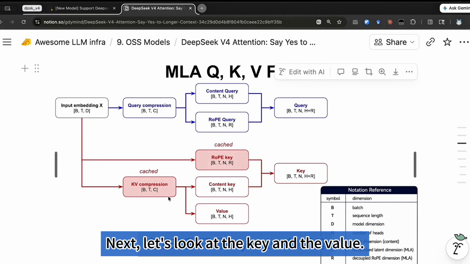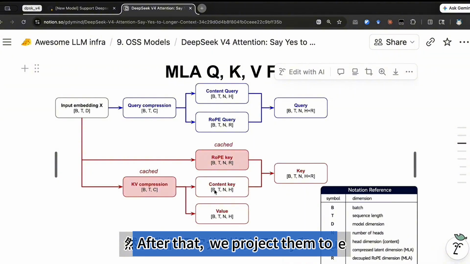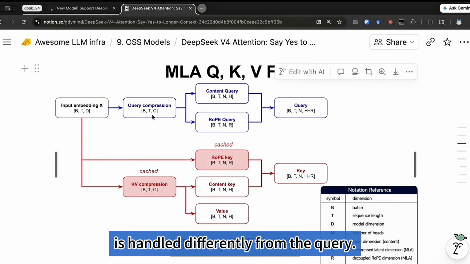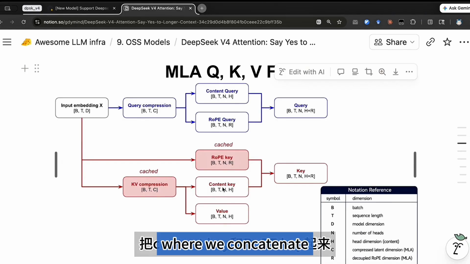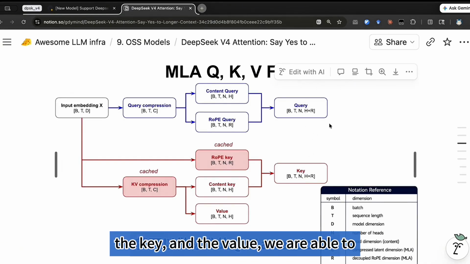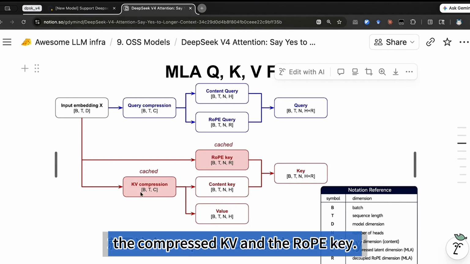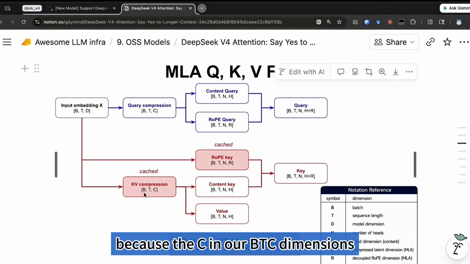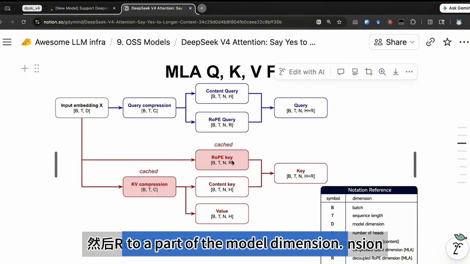Next, let's look at the key and the value. The first part is the same. We reduce it to a lower rank C. After that, we project them to multi-head key and value. The positional encoding for the key is handled differently from the query. It comes directly from the embedding. Then this step is similar, where we concatenate the content key and rope key. Since we have the query, the key, and the value, we are able to perform standard QKV attention. During this process, we will cache the compressed KV and the rope key. This approach can greatly save storage, because the C in our BTC dimensions is very small, and rope is only applied to a part of the model dimension.